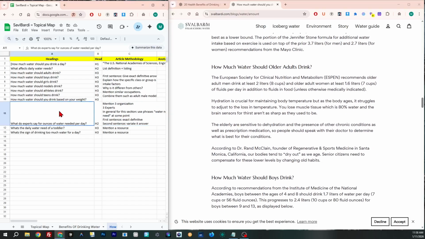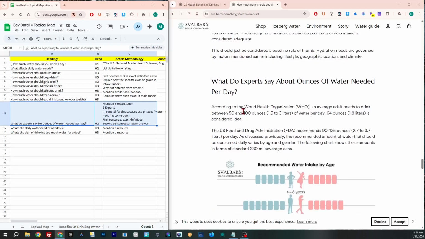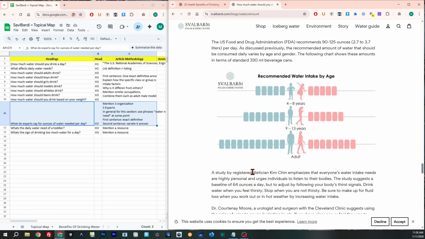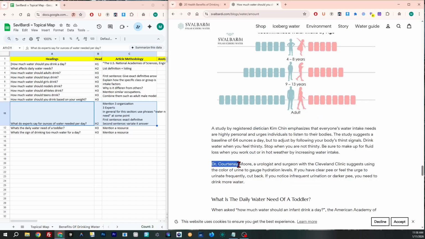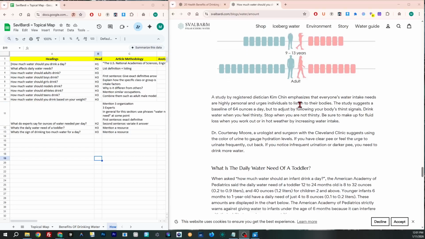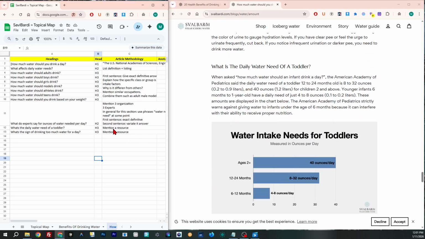So if you see this specific part, we give the main three organizations and the three experts. They do the same, mention the World Health Organization, the US Food and Drug Administration, and the dietitian Kim Chin, this is an expert name, Dr. Kotani, this is also an expert name. Now for example, if you see this specific section, we directly ask the preceding question.